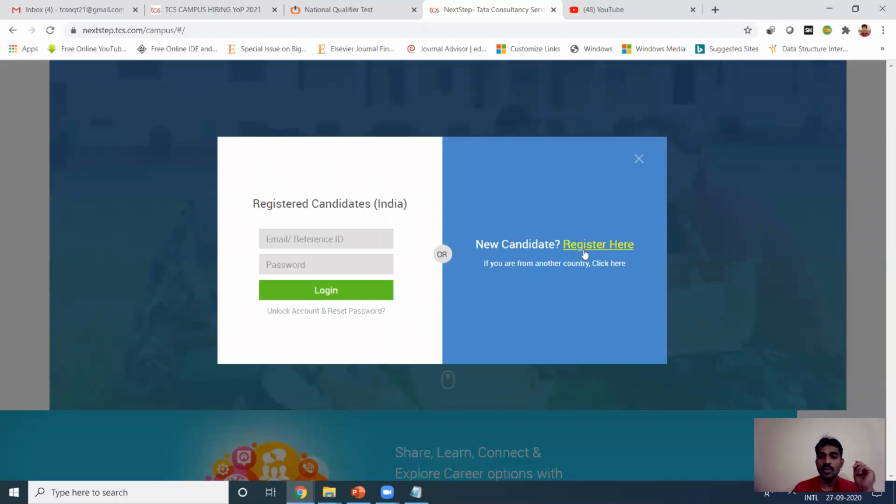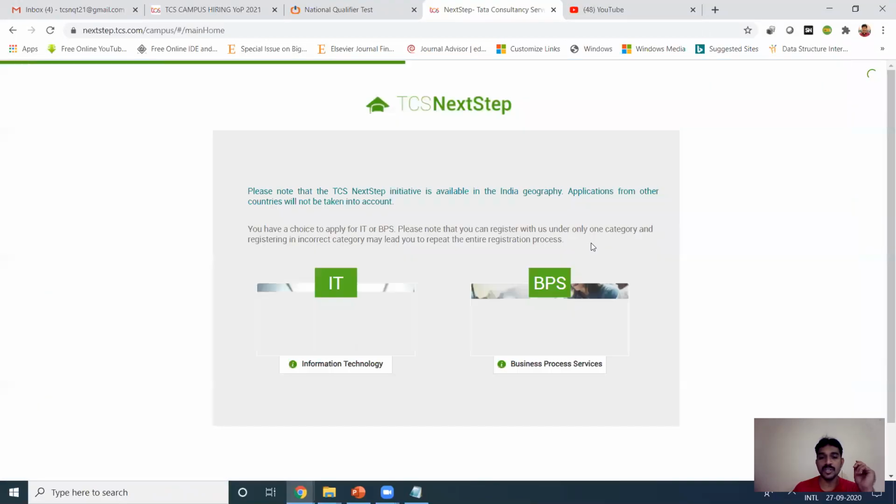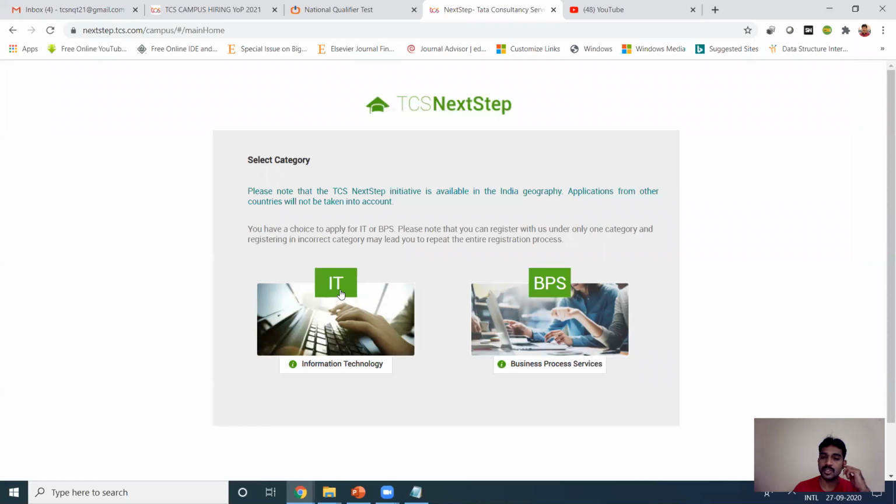Okay? So if I'm going to the new registration, you have two options: business process services as well as IT. So here you should opt for the IT. The BPOs are here.